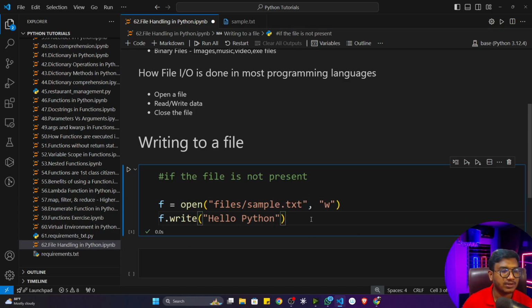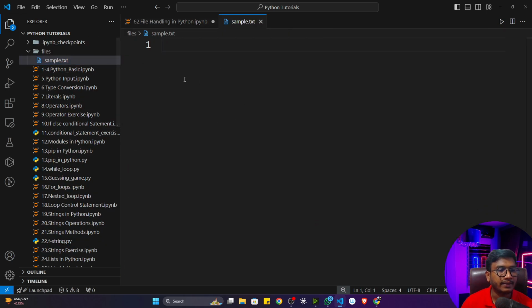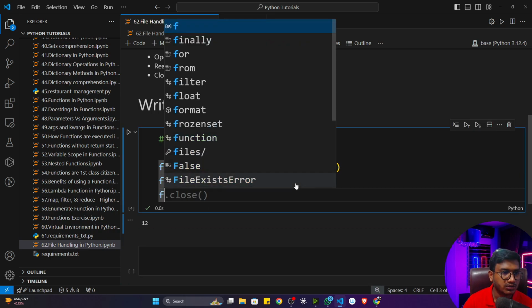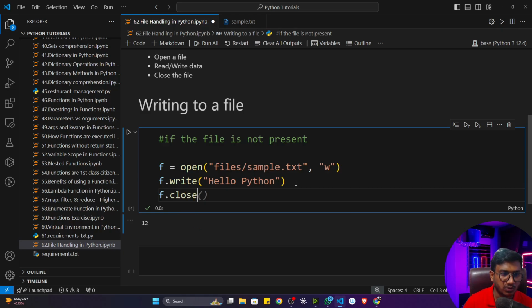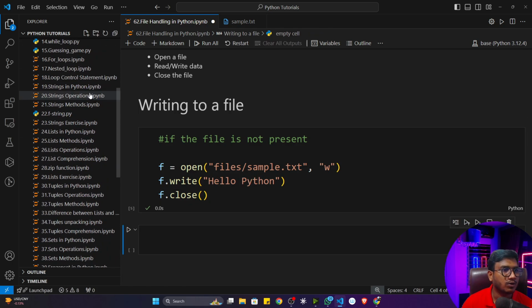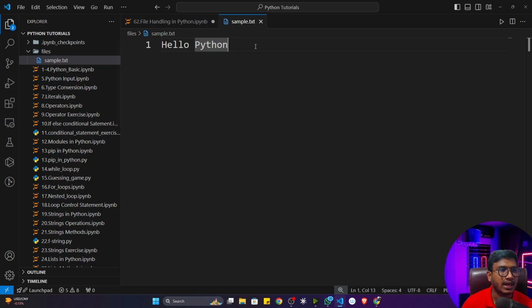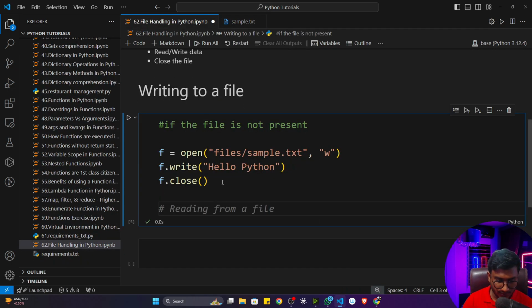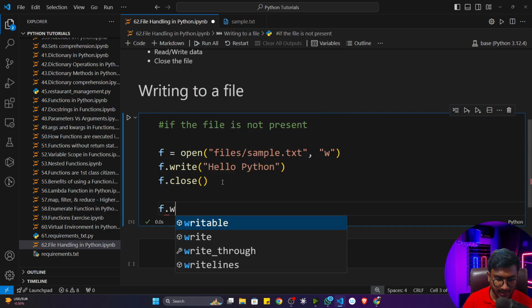Now see, if I execute the program and open this file again, still there is nothing, although I have written here. Why? Because whenever you are working with files inside Python, it is recommended that after writing something, you also close that particular file. Otherwise, there would be some issue. Now if I execute the program after closing it and open sample.txt again, see, hello Python is written inside this file. Now, after closing, if you want to write something in that file, let's say again, I'll try to write.